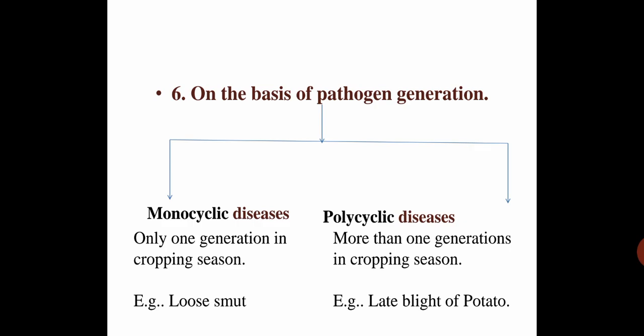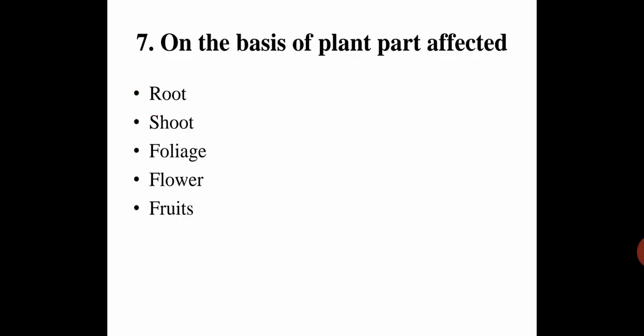Sixth classification: on the basis of pathogen generation. There are two types: monocyclic and polycyclic. In monocyclic, there is only one generation in a cropping season, for example, loose smut. And in polycyclic, more than one generation in a cropping season, for example, late blight of potato. Seventh classification: on the basis of plant part affected. Pathogens affect different parts of plants. Some pathogens attack roots, some shoots, some attack foliage, some affect the flower part of plants, and some affect only the fruit part of the plant.